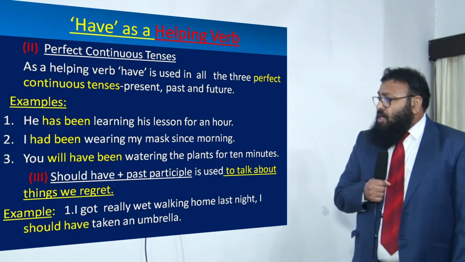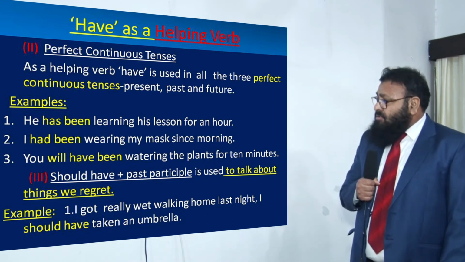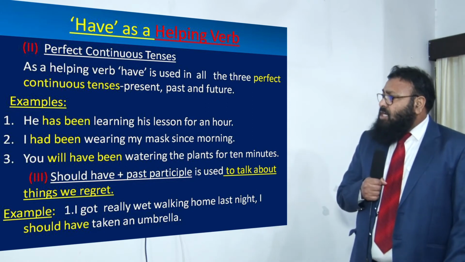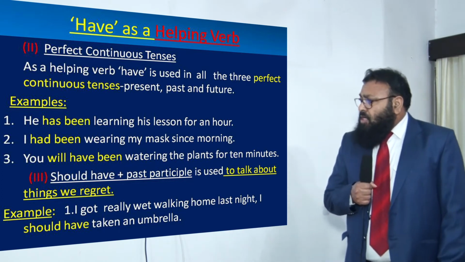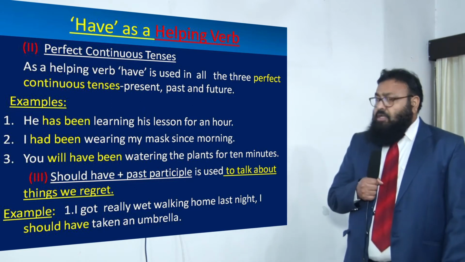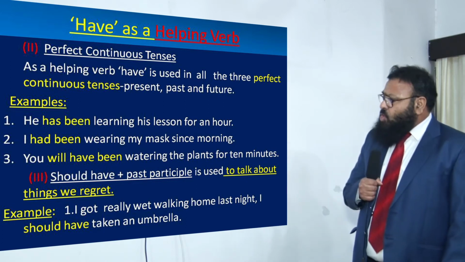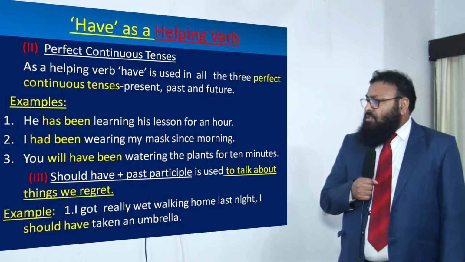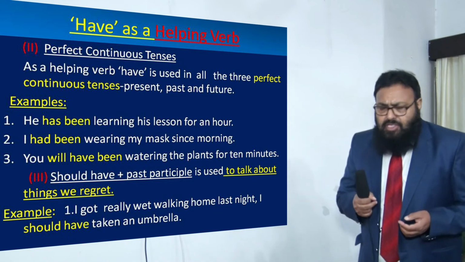I had been wearing my mask since morning. Nowadays putting on a mask is very necessary. So I had been wearing my mask since morning. The action is taking place in past perfect continuous tense. Had been is a helping verb here. You will have been watering the plants for 10 minutes. Will have been. Here you have got have being used with will and been. It is being used to frame future perfect continuous tense. The action will take place in future. The action will have taken place in future.